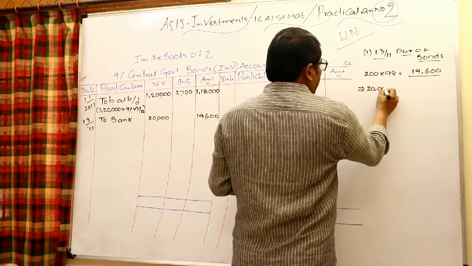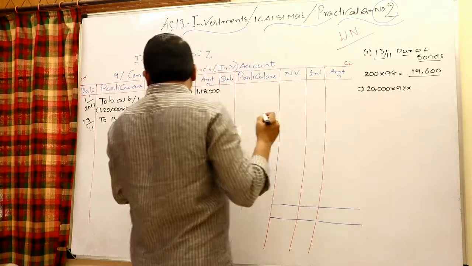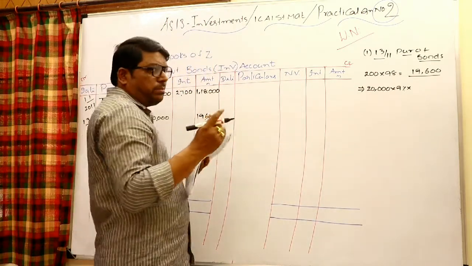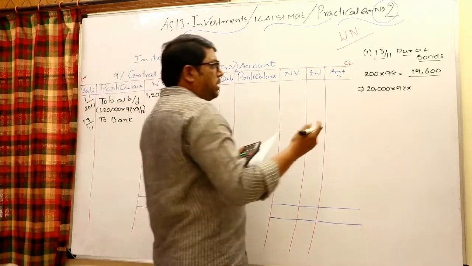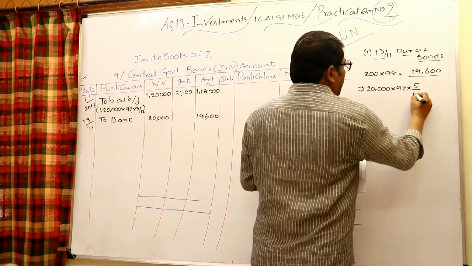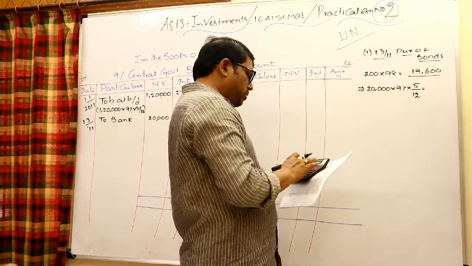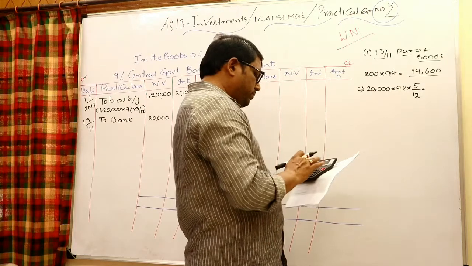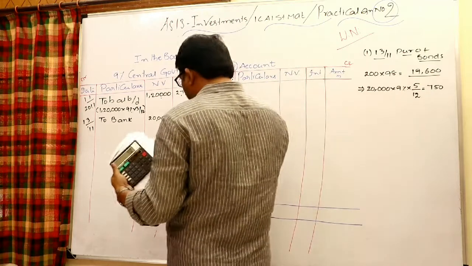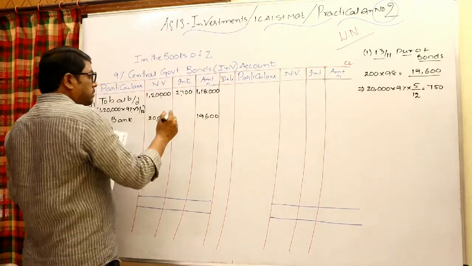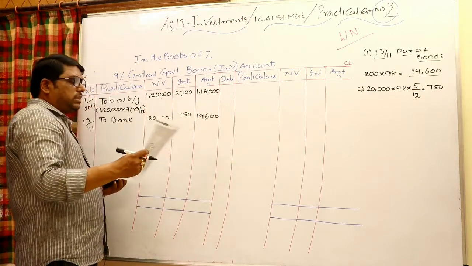Interest always has to be calculated on the nominal value: 20,000 into 9% into March 1st. They earlier paid in September, and then October, November, December, January, February, and now it is March, so 5 months accrued but not due. Therefore 20,000 into 9% into 5 by 12. Look at that, 750. Write in the interest column 750. That's all, simple. And go to the next transaction.